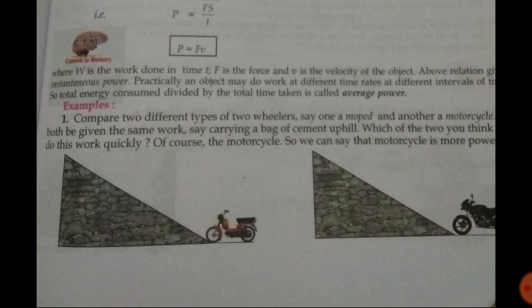That means if time is different, then according to the formula of power P equals W upon T, the vehicle which will perform the work in less time will have more power, and the other vehicle which will do the same work in more time will have less power. So this is all about power. Power is basically related to time interval. Whenever we are doing any work, in how much time we are completing the work will decide the power.